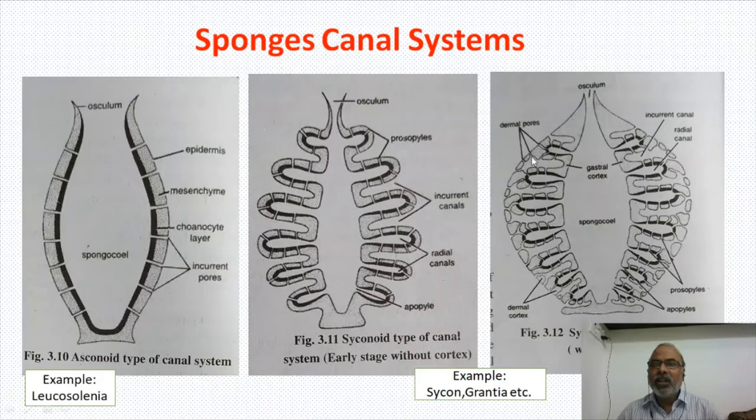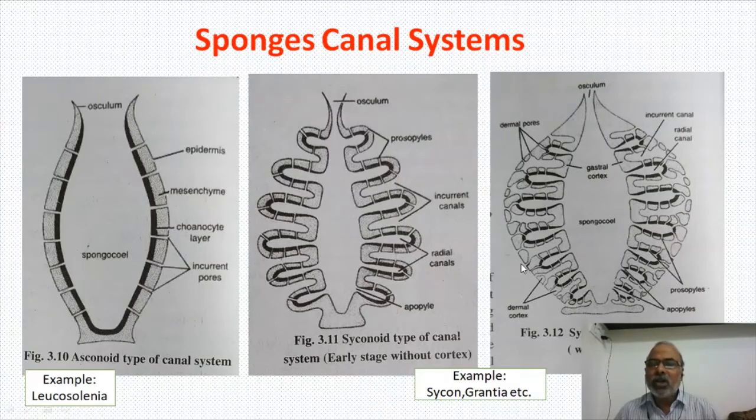So this is the wall. Outside wall is called pinacoderm. Inner wall is folded like this. Inner wall got folded. Outer wall is plain, but inner wall got folded. Okay, this inner folded wall is known as choanoderm. Right. What are the pores?